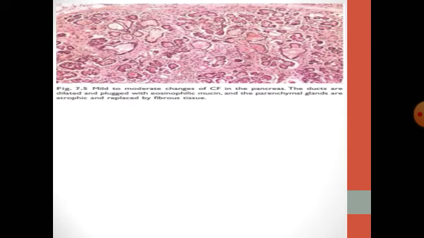This figure shows abnormal histology in the pancreas of a patient with cystic fibrosis, where the duct is abnormally dilated and filled with eosinophilic mucin. The parenchymal gland also undergoes atrophy and is replaced by fibrous tissue. The symptoms can start as early as infancy, while in other cases, the person does not experience any symptoms until adulthood.